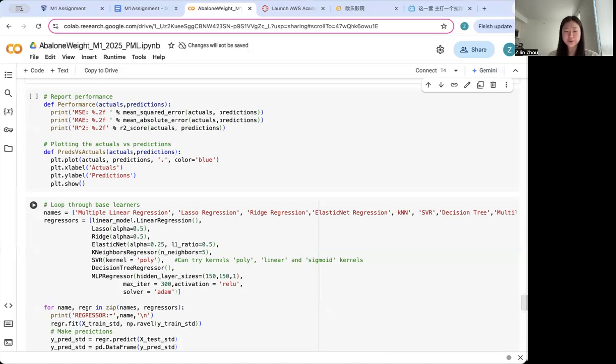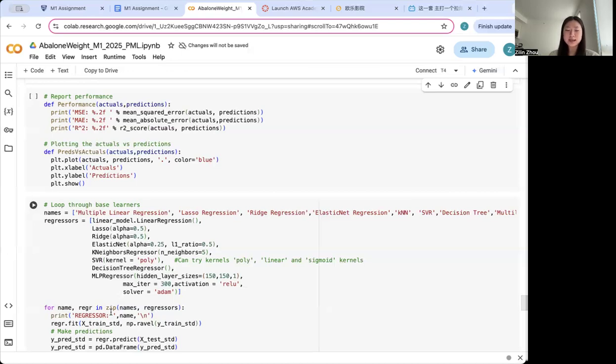Lasso and ridge regression were employed to introduce regularization, preventing overfitting by penalizing large coefficients and reducing model complexity. Elastic net regression was also tested, combining the benefits of lasso and ridge by balancing feature selection with coefficient shrinkage.